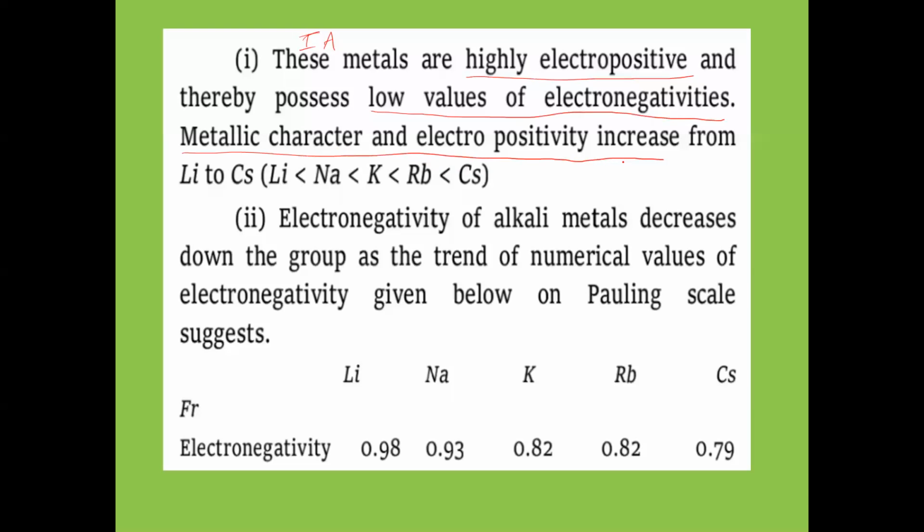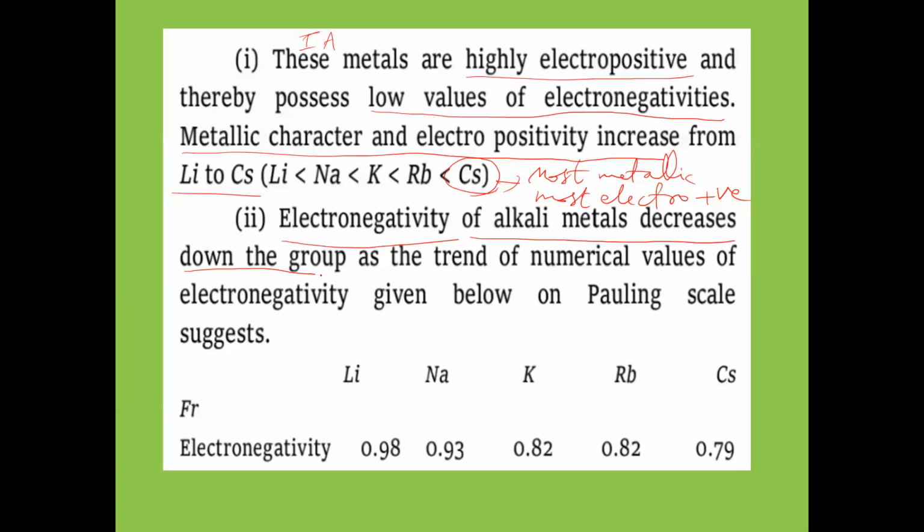Both the properties will increase from lithium to cesium. Which is most metallic? So cesium is most metallic here. Most metallic and most electropositive element. Most electropositive element among all is cesium. Next, electronegativity of alkali metals decreases down the group.